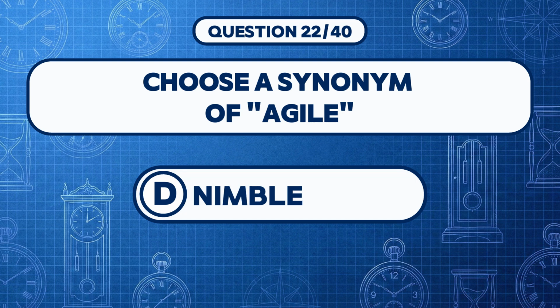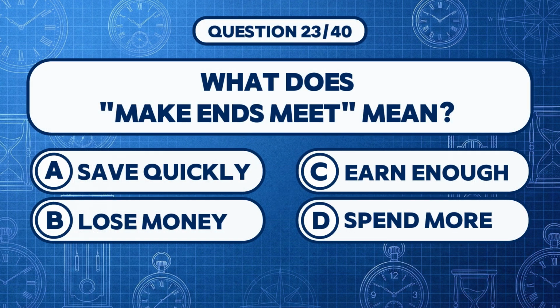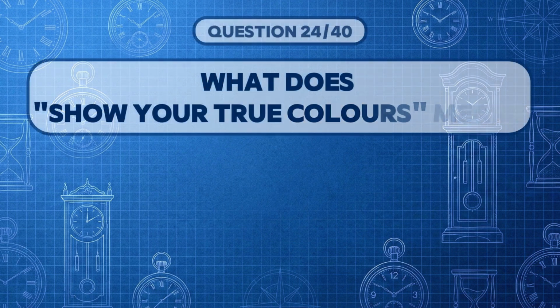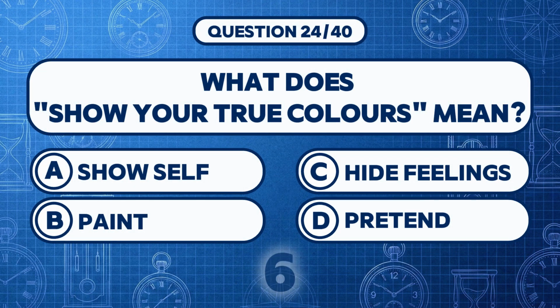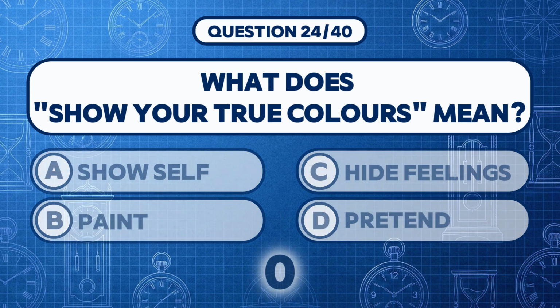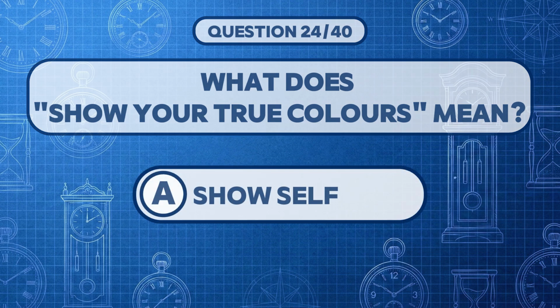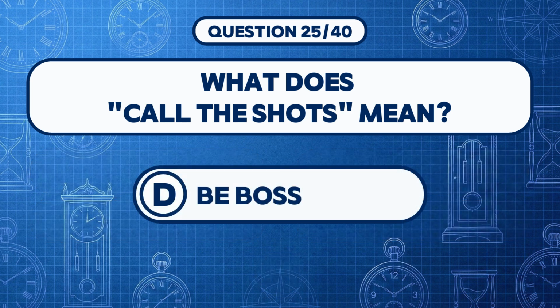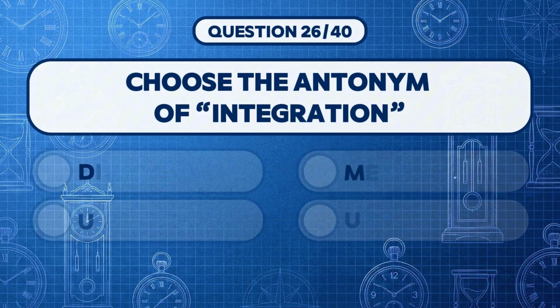Answer D, nimble. What does make ends meet mean? Answer C, earn enough. What does show your true colors mean? Answer A, show self. What does call the shots mean? Answer D, be boss. Choose the antonym of integration.